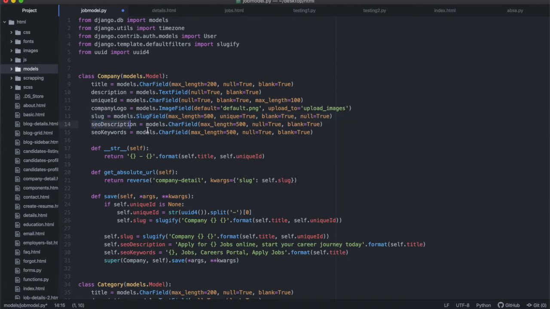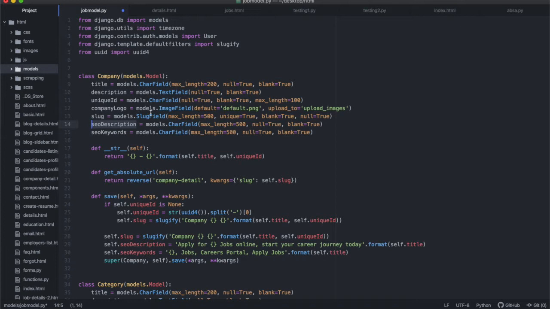Okay, and I've added two important variables here that you haven't seen before, right? The first one is the SEO description. We're going to get to this when we are building the detailed page, all right? But the SEO description is that description that you normally have in the meta tag of an HTML file. In the meta tag, you would have a description that will be used for SEO, to help Google and the Google search engines understand what your web page is all about,